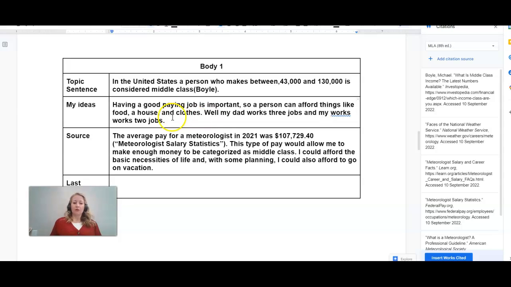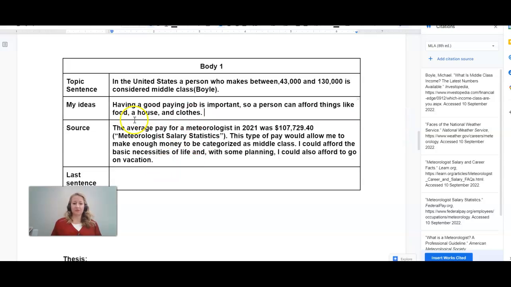Okay? While this may be a fact, it is off topic of the necessity of having a good paying job, okay? So just be aware that, try to stay on topic, all right?